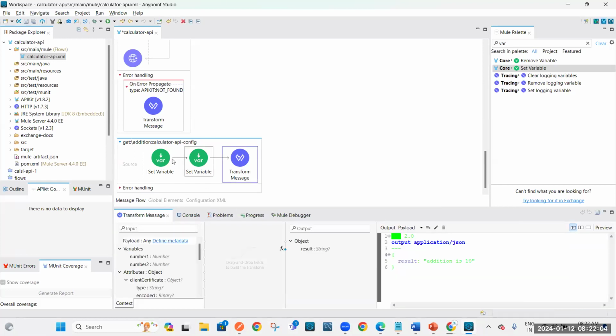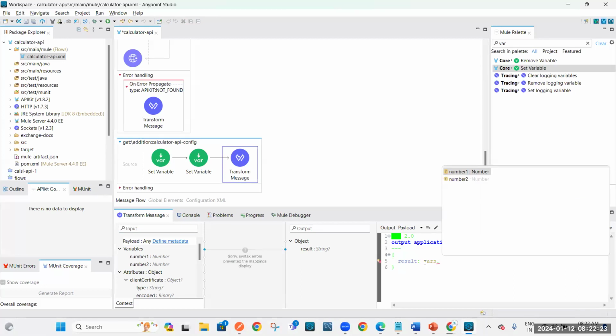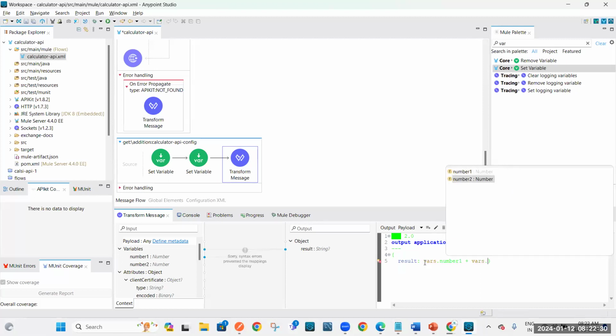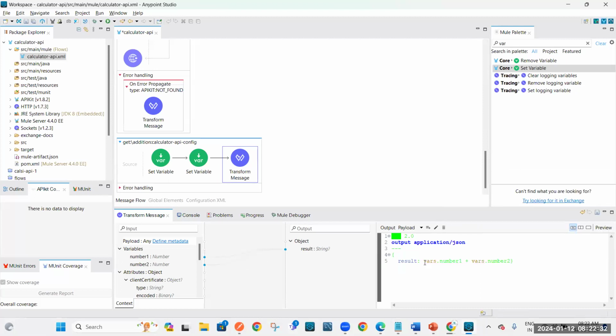And I want to call this. So in variable I stored, right? That value I want to store. Can you see what we are getting usually? Addition is 10. So instead of this, if you want to call a variable, we need to use the keyword called vars. Vars dot number 1 plus vars dot number 2. Why are we using plus? Because we are performing addition. So that's why I kept it as plus over here.